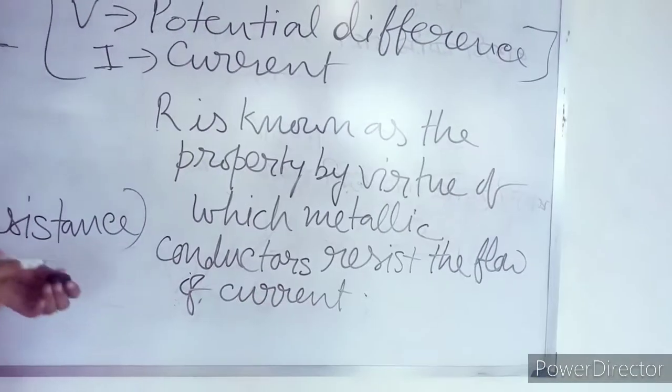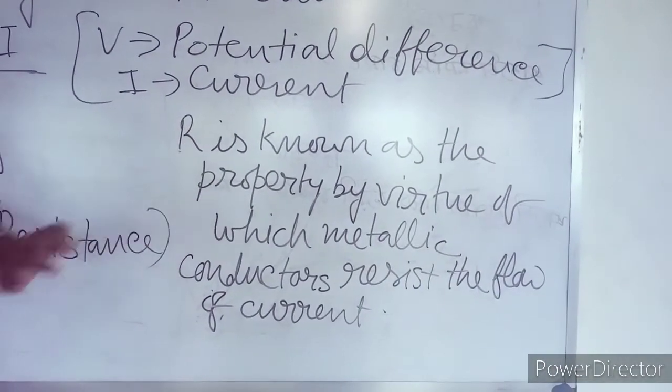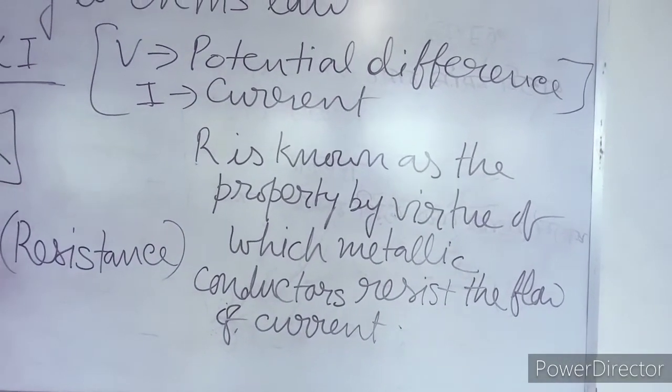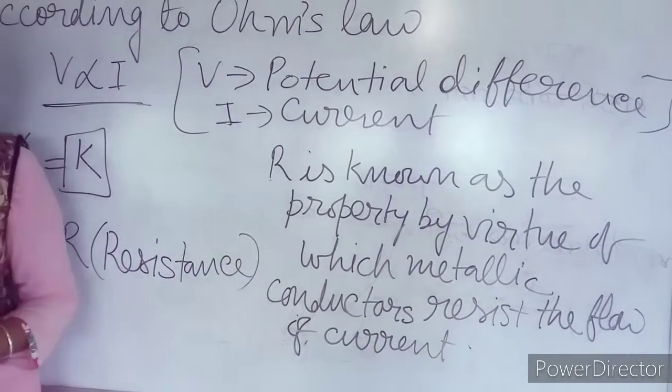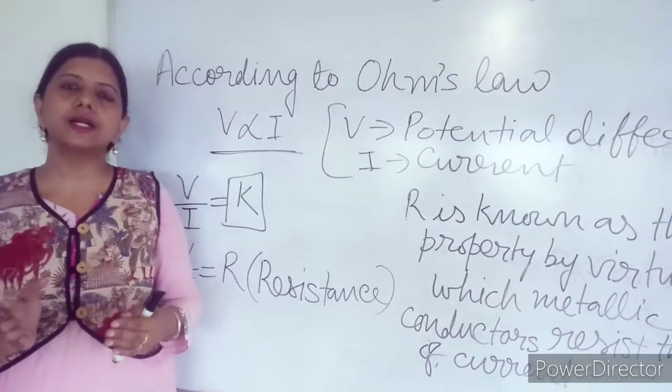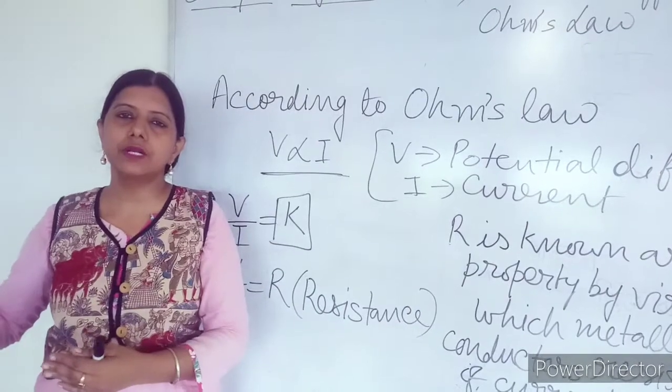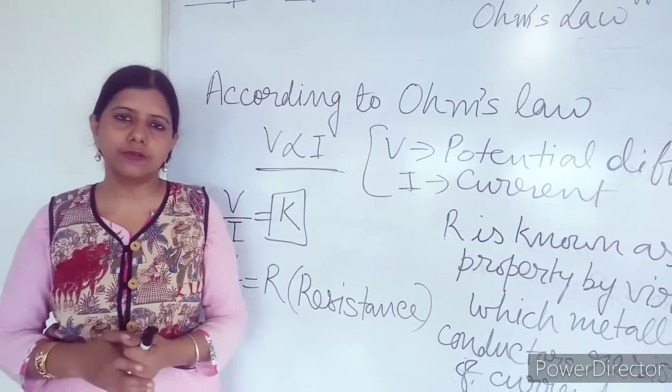That means it is resisting the flow of electrons. That is actually resistance. So each metal has different resisting power. If the metallic conductor has less resistance, more electricity will flow. Easily the electricity will flow.